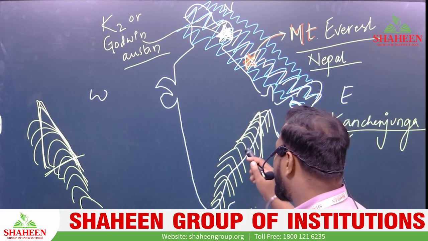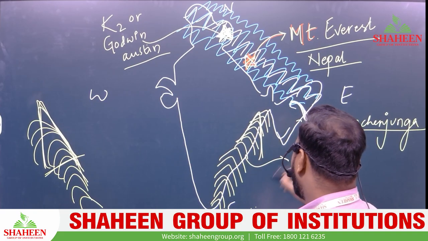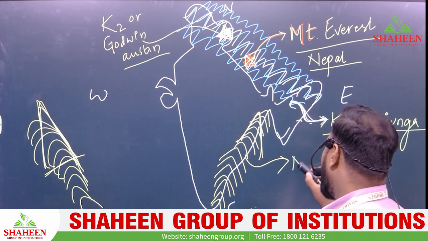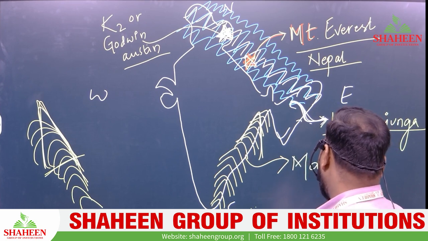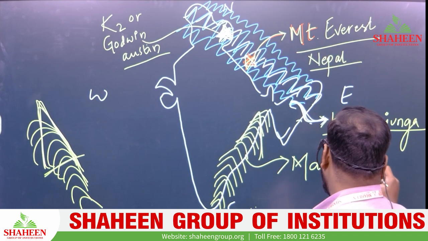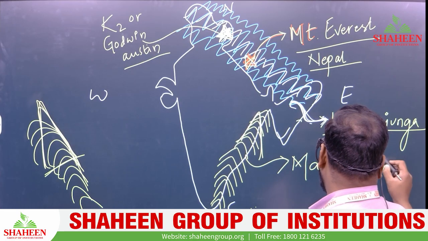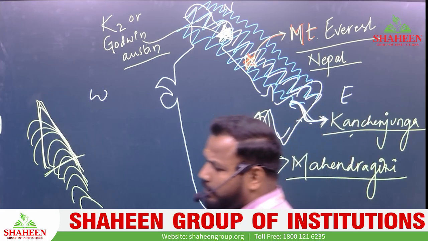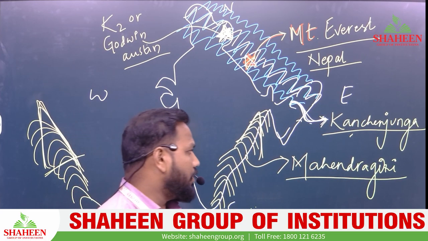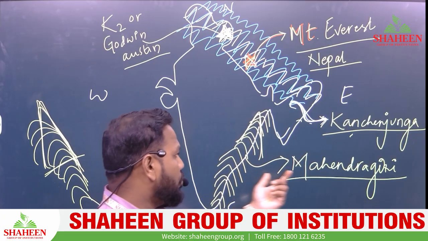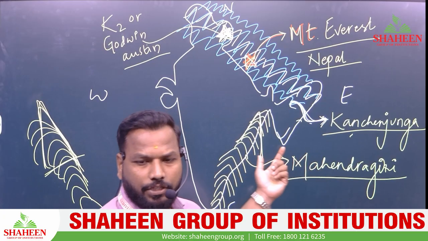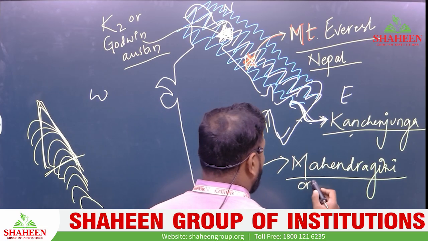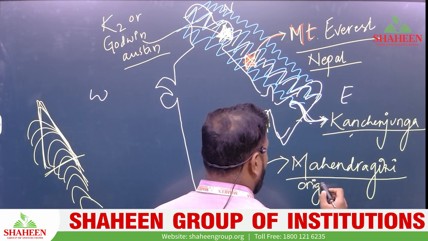The highest peak of Eastern Ghats is Mahendragiri, no doubt. Mahendragiri, not Mahendra Bahubali. You can remember it in such a way that it can be easily remembered.